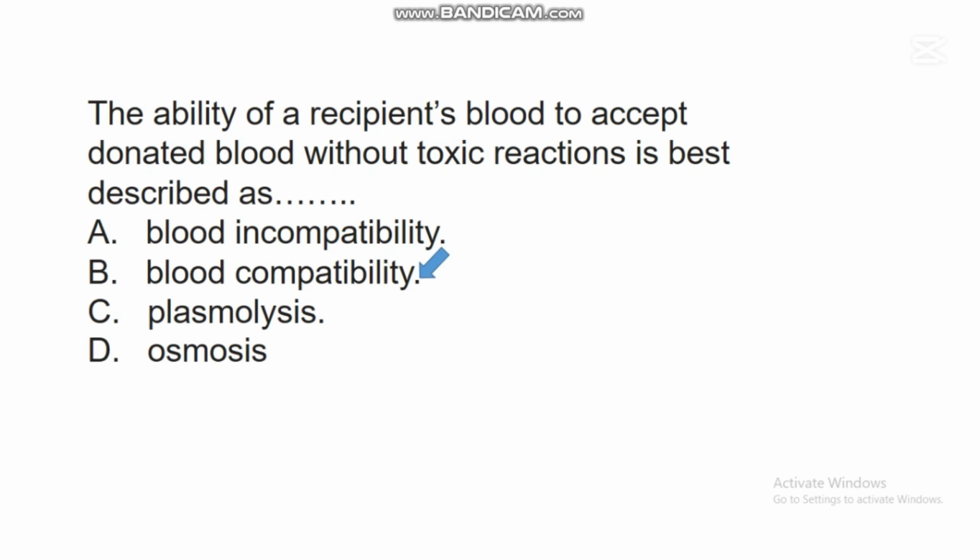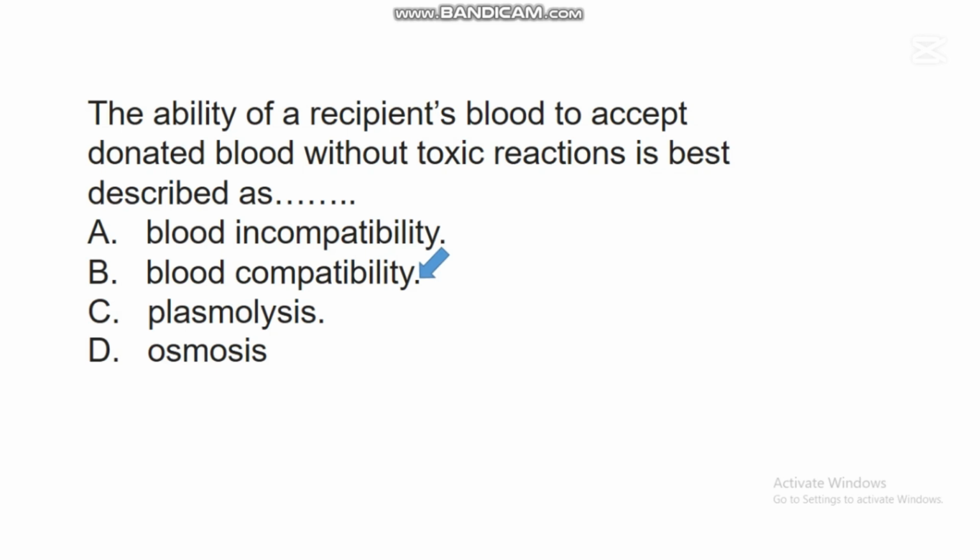Blood compatibility. This blood compatibility is the ability of a recipient's blood to accept a donated blood without any harmful reaction. There are some people that can accept blood from the donor.